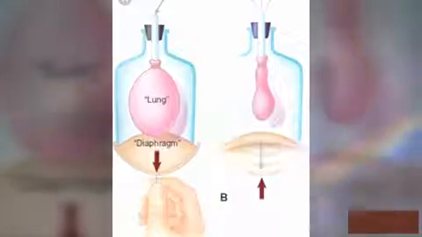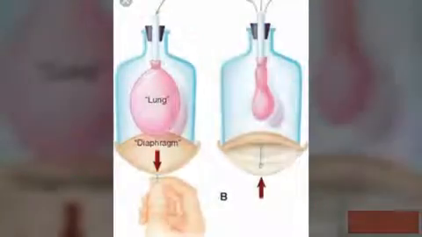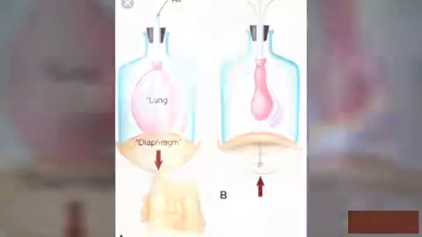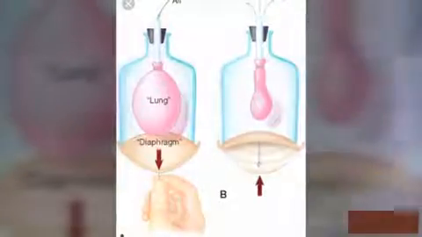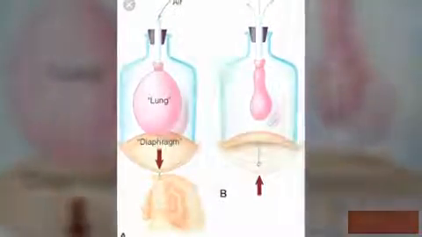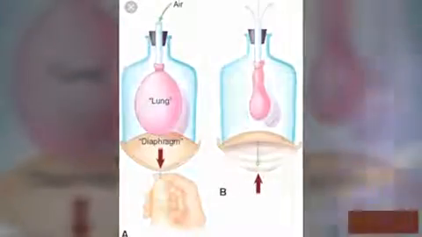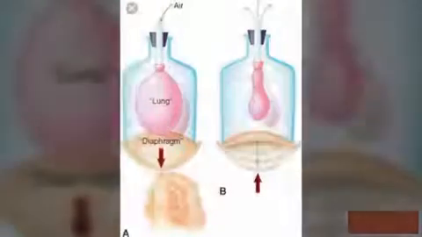It is called inhalation. Picture B shows that when air moves out from the lungs, the diaphragm goes up. It is called exhalation. They act as a pump and push the air in and out of the lungs during breathing.